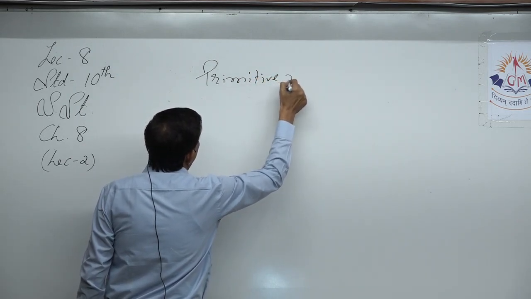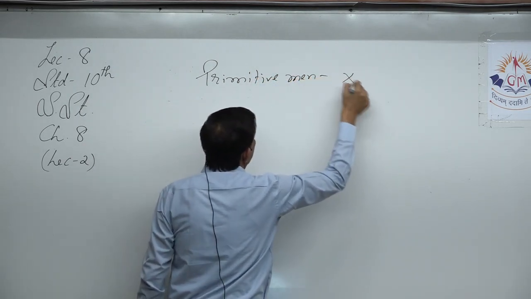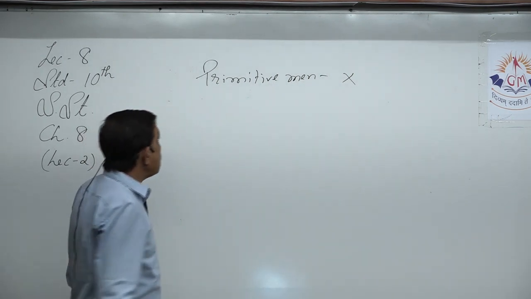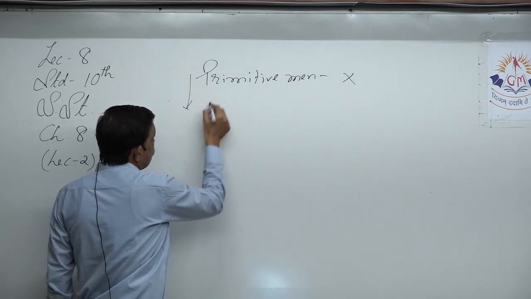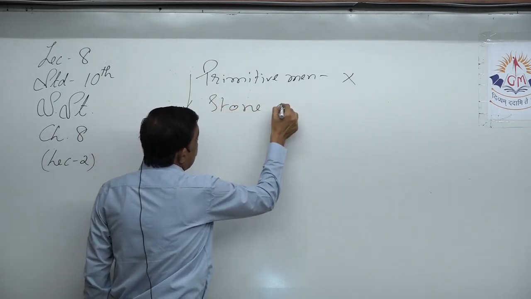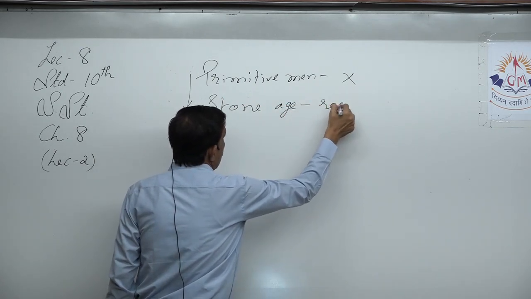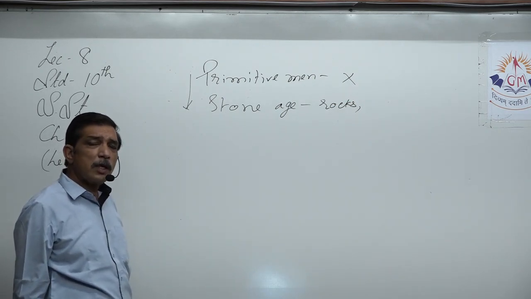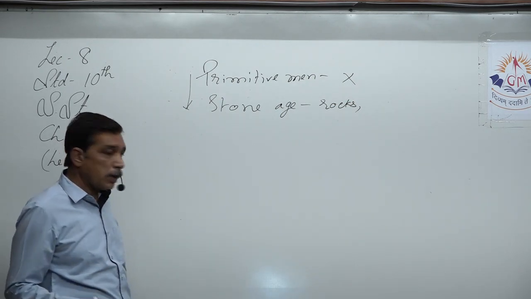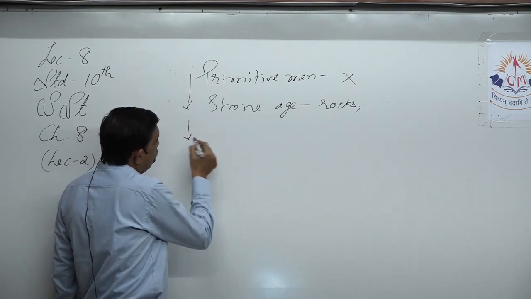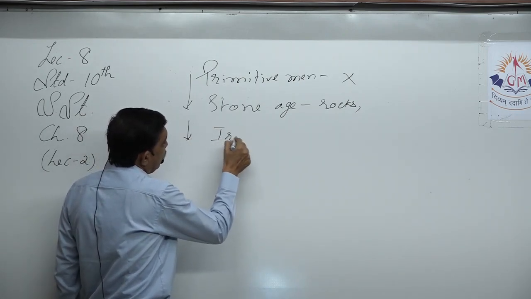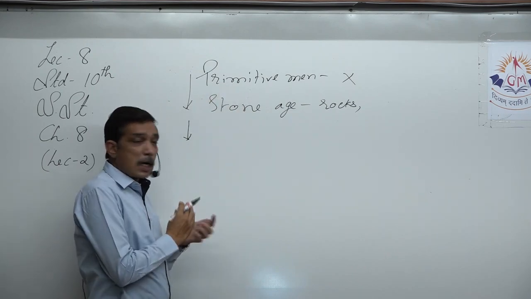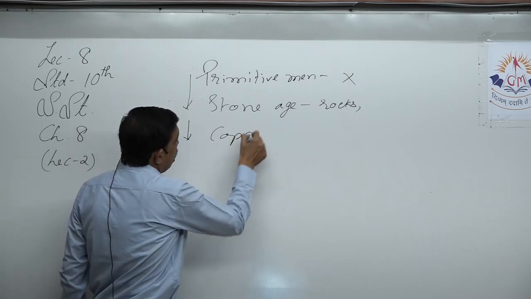Primitive people or primitive men, they had no use of any resource because simply they did not have any knowledge. But as they advanced to Stone Age, they started making use of rocks, etc. Small things, and it was available easily in the nature. They didn't have to worry about it, right? Then we came to the Iron Age. First, it was the first mineral that they found, they started using was the copper. So we have Copper Age,